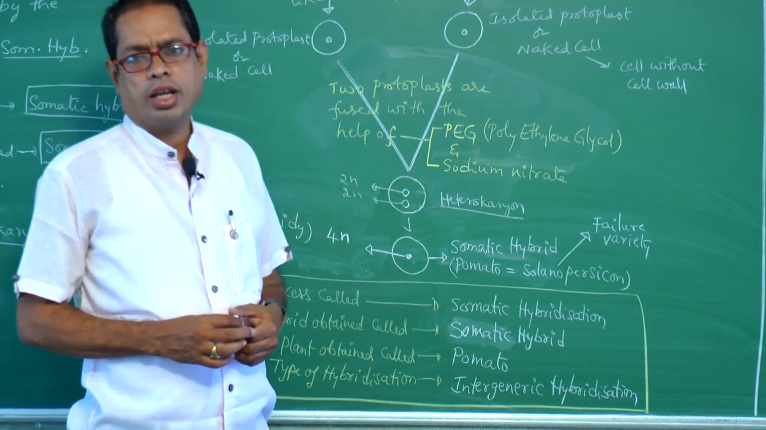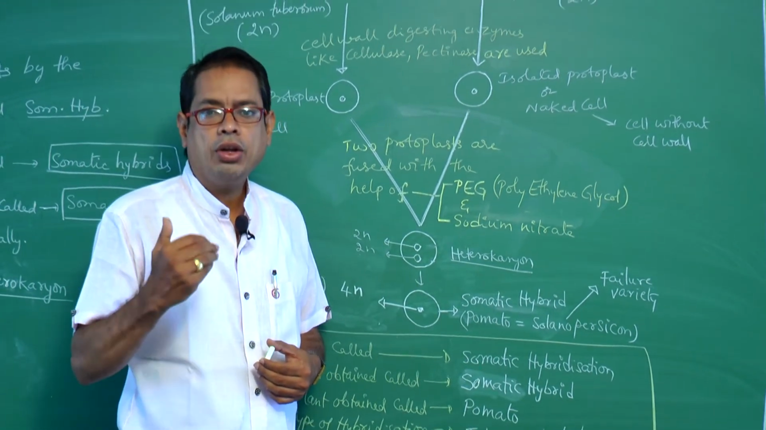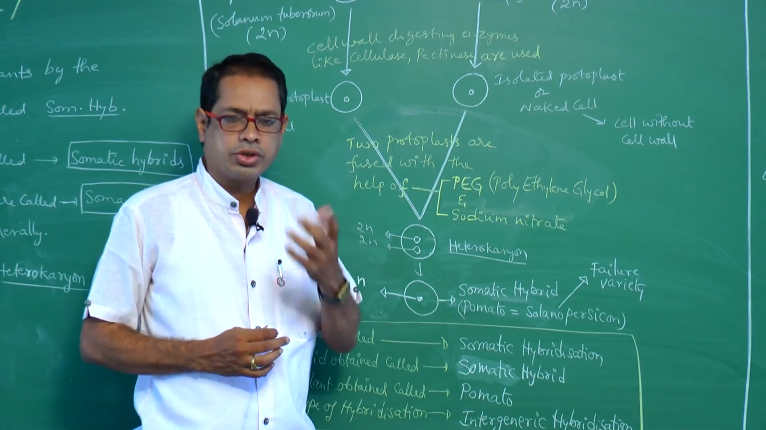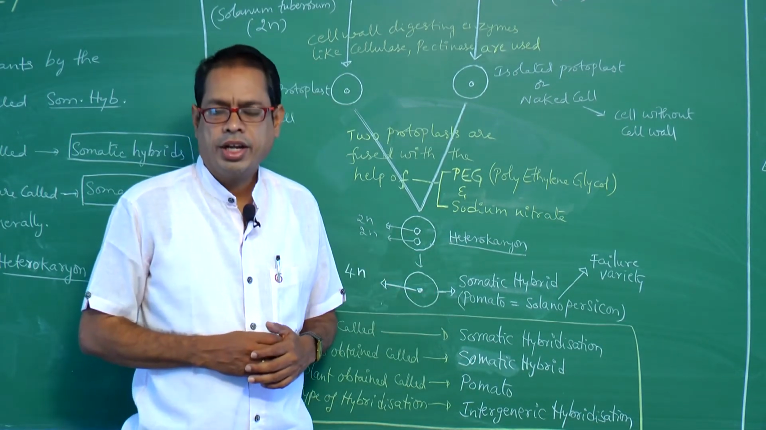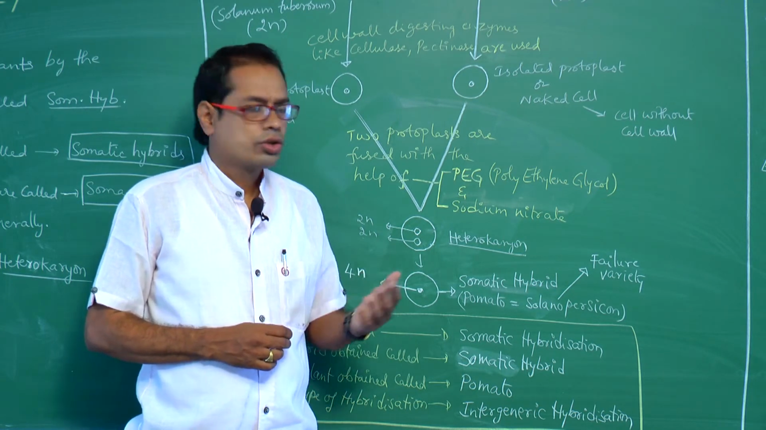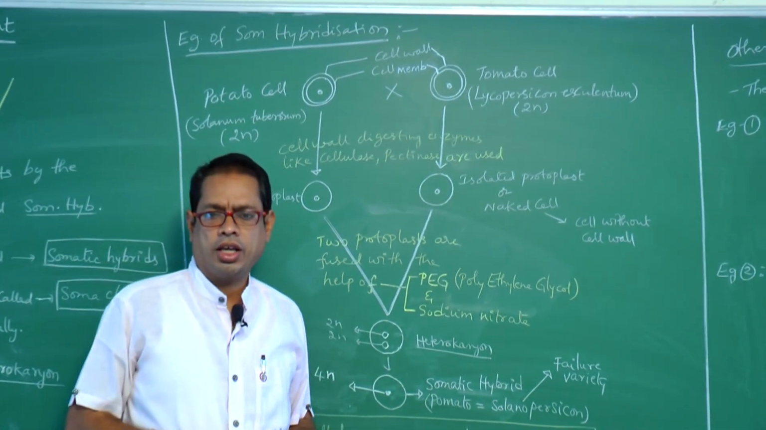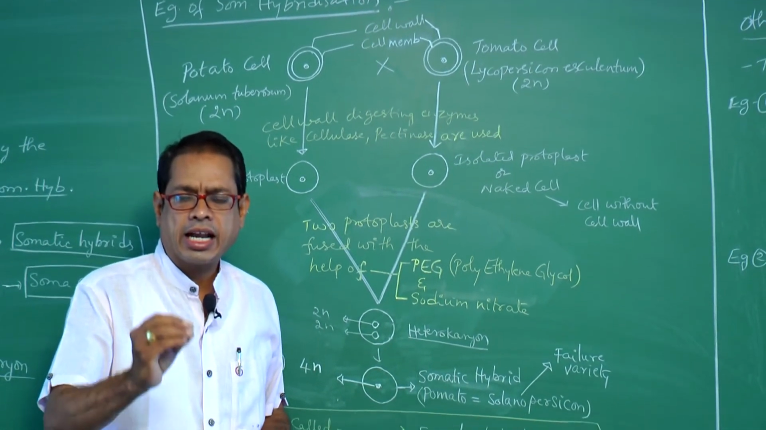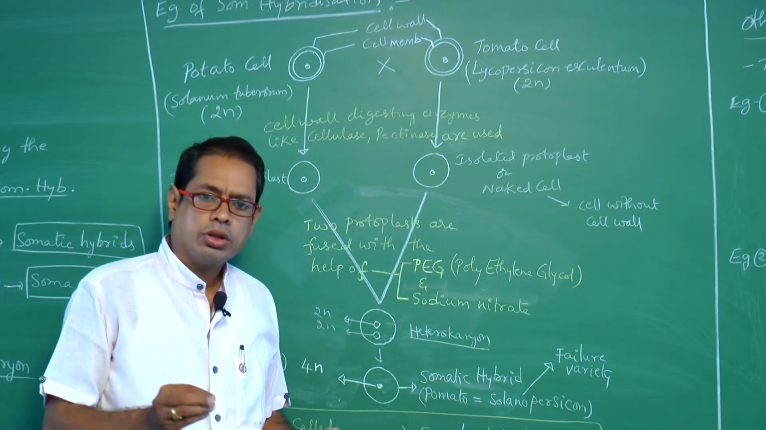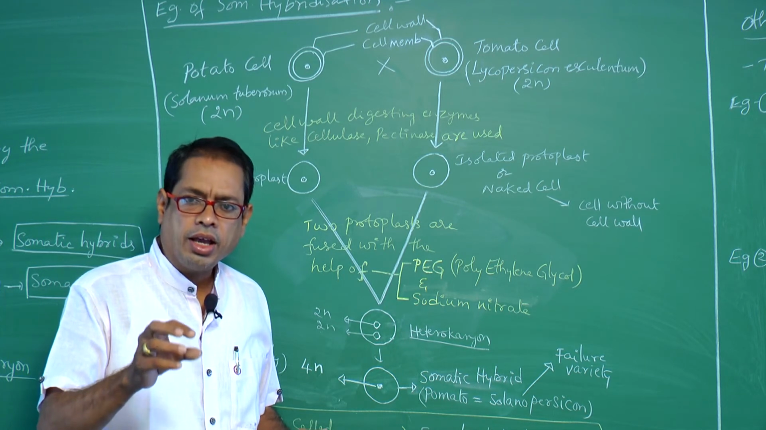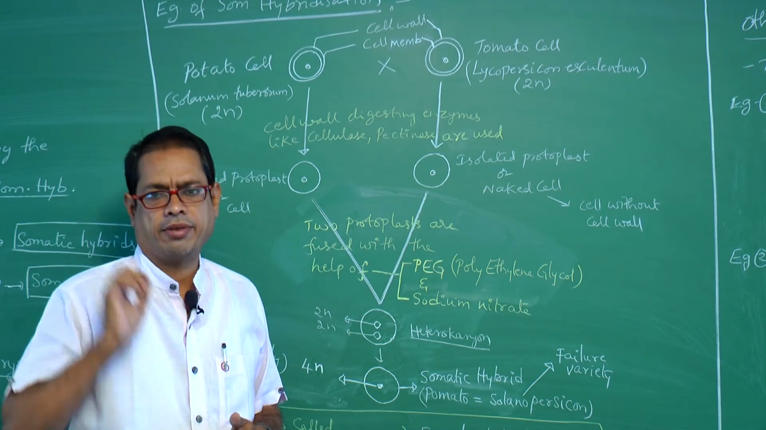So unfortunately, the obtained pomato is a failure variety. That means no desirable characters are found in this pomato. It is a failure variety. So as we did so far like this, unfortunately there are no desirable characters in pomato. This is nothing but a failure variety. It is not a successful variety.